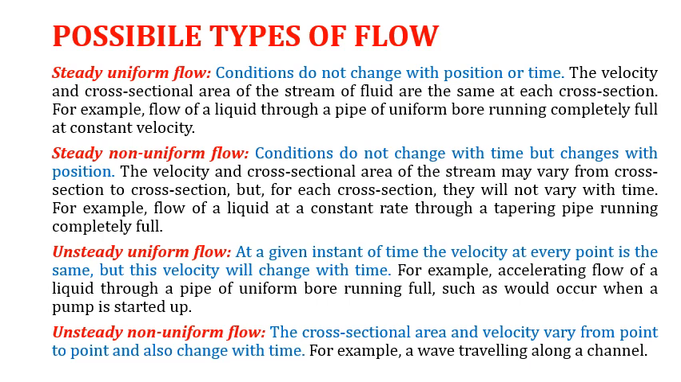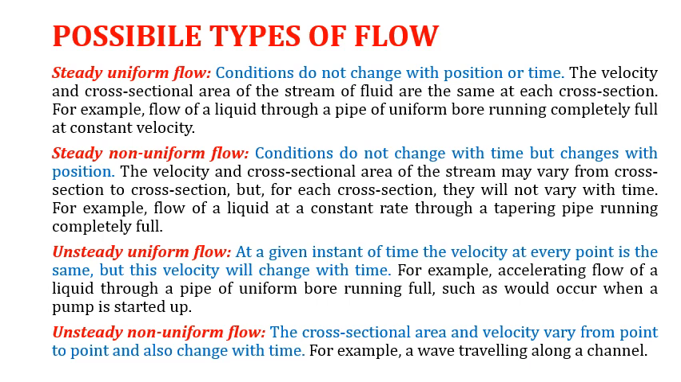Unsteady uniform flow. At a given instant of time, the velocity at every point is the same, but this velocity will change with time. For example, accelerating flow of a liquid through a pipe of uniform bore running full, such as would occur when a pump is started up. So whenever a valve is closed or opened, or a pump is started, any such change will cause the flow to be unsteady. But as it is of uniform cross section, it will be uniform flow because velocity is constant at each section.